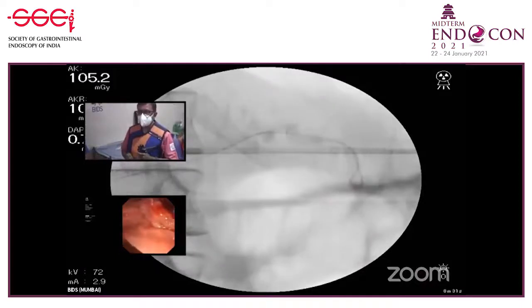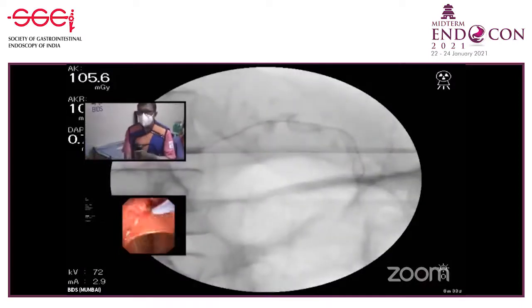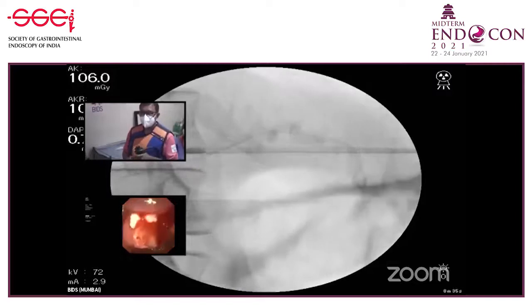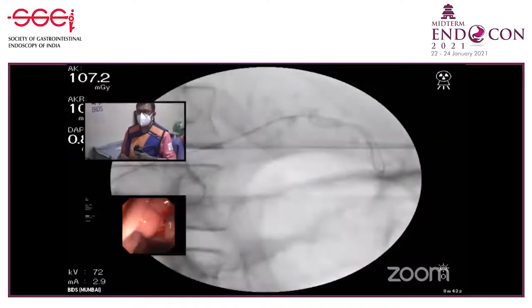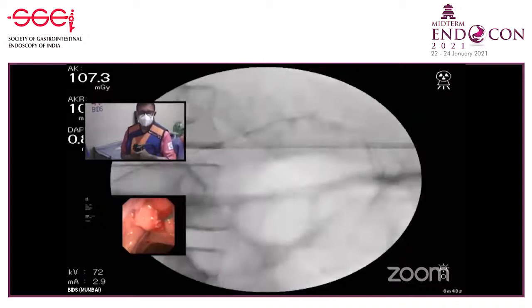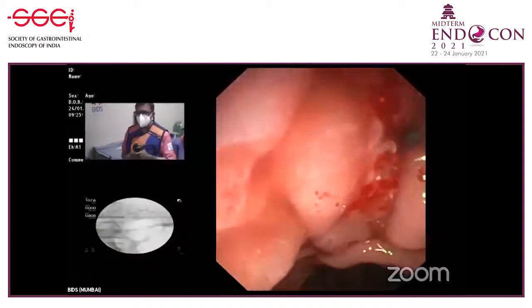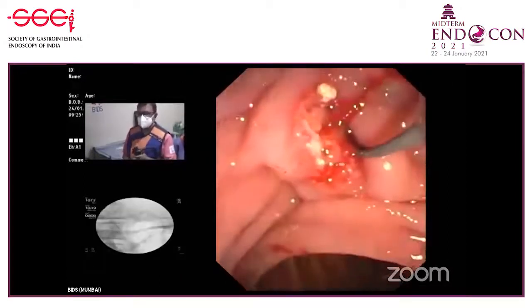There are stones which are impacted in the head. Somebody has to hold the scope properly. So you start with Terumo and then exchange it with the bigger wire. See, there are stones even in the channel of the scope. That prevents the movement of the accessory very easily. Pancreatic stones are very notorious. They're very hard and spiculated. They have so much calcium.